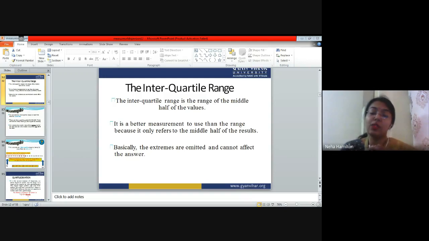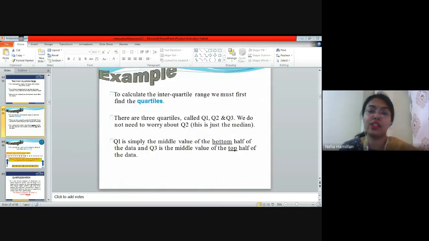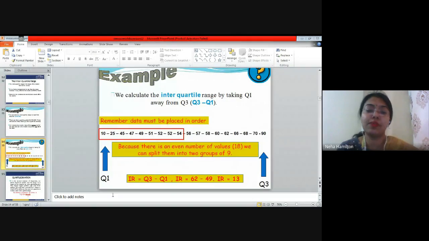So here in interquartile range, I will show you the formula. That will help you understand how we are avoiding the extremes and considering the middle values. Let me show you the formula of interquartile range. Please note it down in your copies, right? What is the formula of range? First write down the formula of range, XL minus XS. Now write down the formula of interquartile range. It is Q3 minus Q1, right? Now we have to understand what is Q3 and what is Q1.